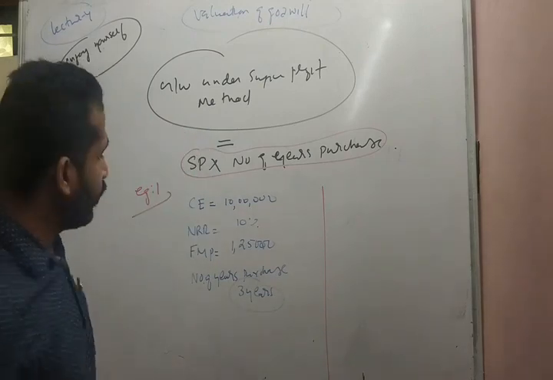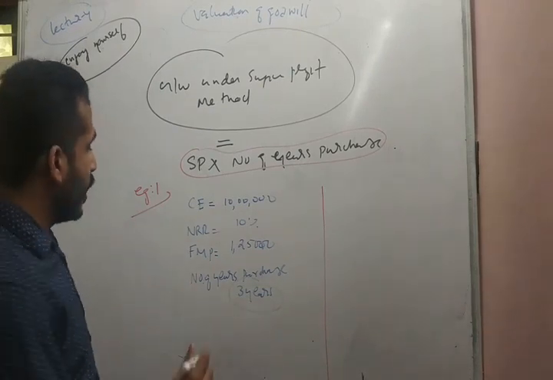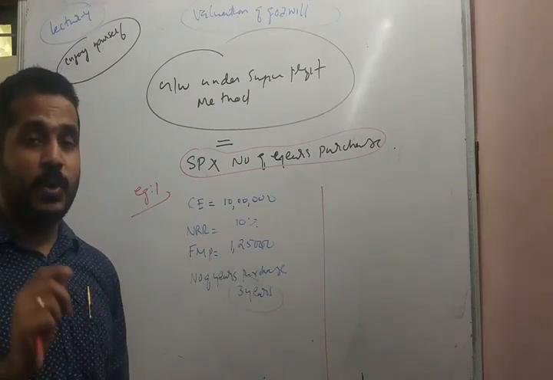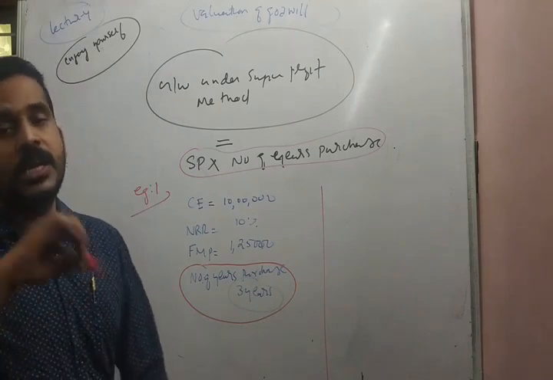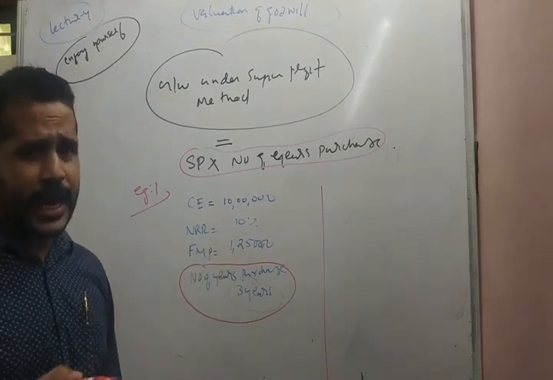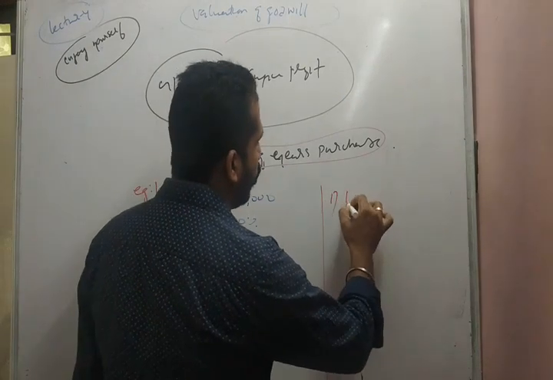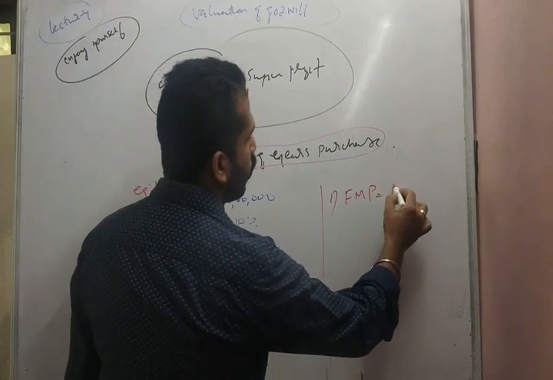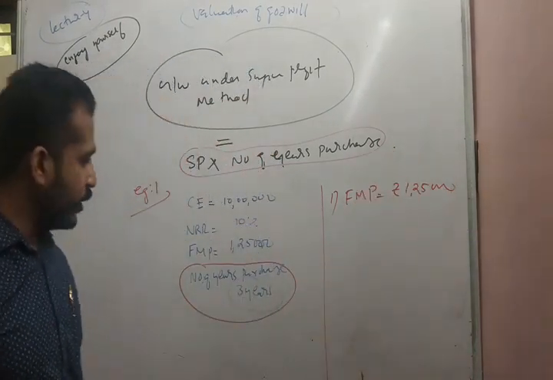So take an example. Example 1: the capital employed is rupees 10 lakhs and the normal rate of return is 10%. Future maintainable profit is 1,25,000 and the number of years purchase is 3 years. So let's calculate the goodwill. We should know the future maintainable profit, which is given in the question as rupees 1,25,000.